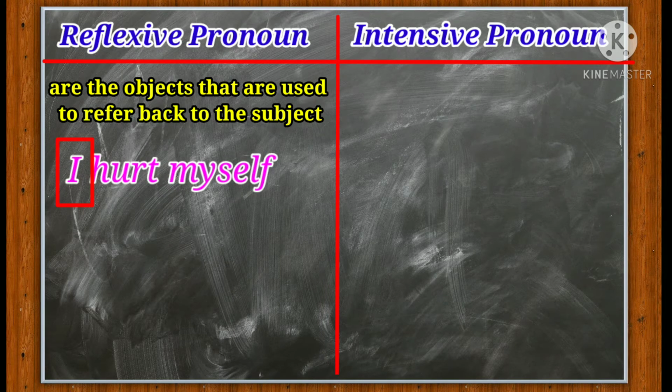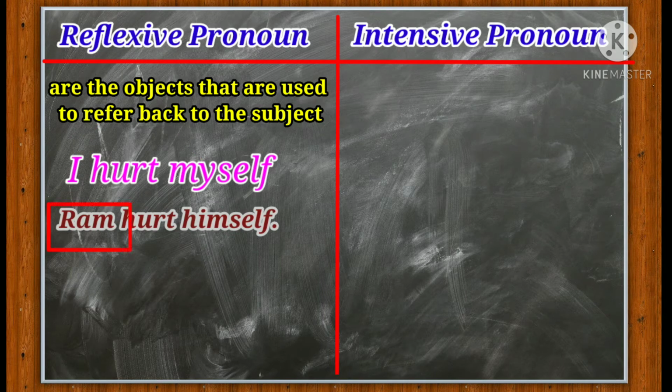And it's a pronoun. Okay? And hurt is a verb. And what is myself? Myself is a reflexive pronoun that is referring back to the pronoun I. Okay? Or the sentence can be Ram hurt himself. So here Ram is the subject and Ram is a noun, alright? And himself is a reflexive pronoun that is referring back to the noun Ram.